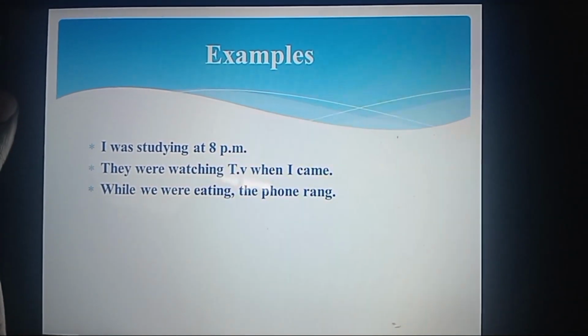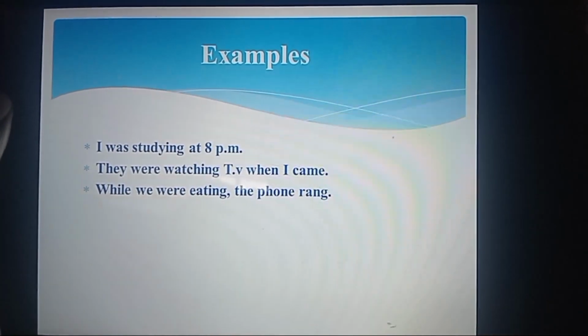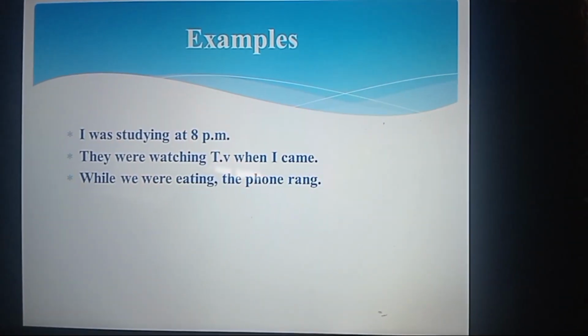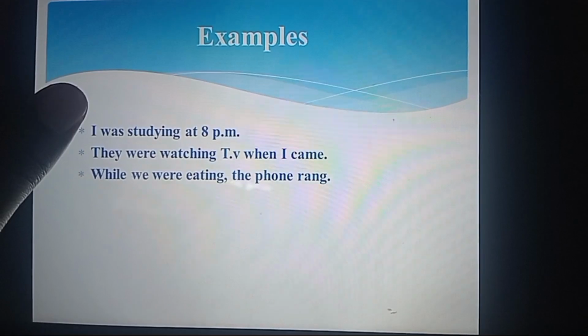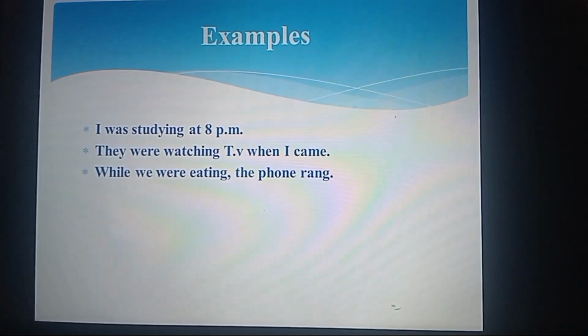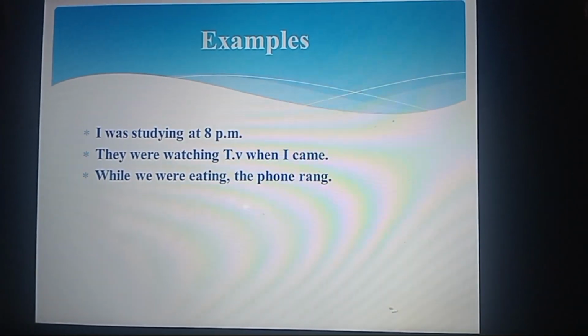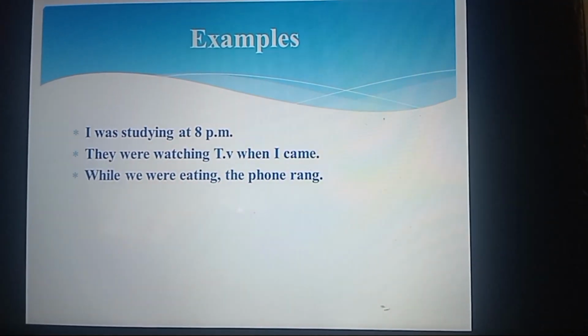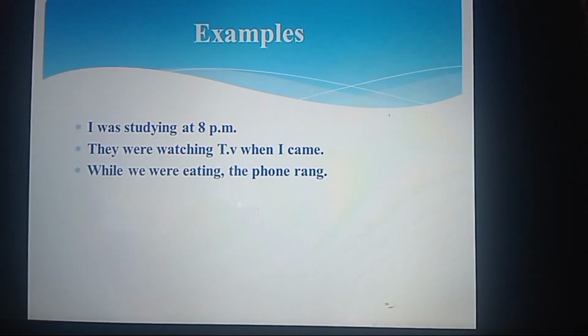They were watching TV when I came. So you can ask somebody, what were they doing when I came? The person can say, they were watching TV when I came. So it means the action of watching was ongoing in the past. The moment I came, they were still watching the TV.